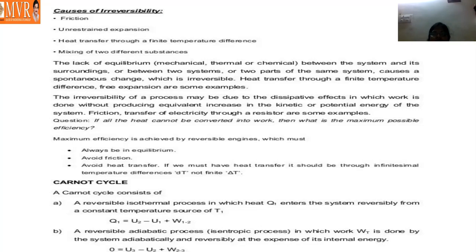Lack of equilibrium causes a spontaneous change, which is an irreversible process. Heat transfer through a finite temperature difference, free expansion, are some irreversible processes.